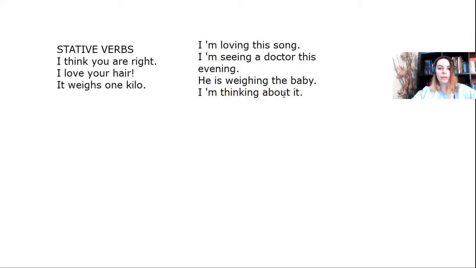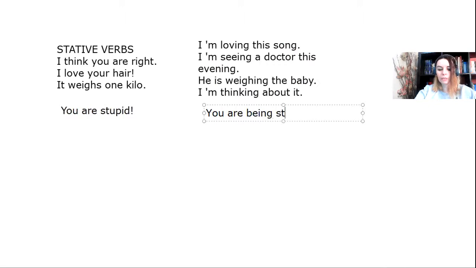Another case of such a verb that is a stative verb is the verb be. So if I say to someone, you are stupid, I'm insulting him. I'm saying that he's silly, he's stupid. But if I tell them, you are being stupid, I mean that they are behaving stupid. They're not stupid in general. Okay. So there are a lot of verbs that can have a totally different meaning whenever we find them in the ing form, in the present continuous tenses.